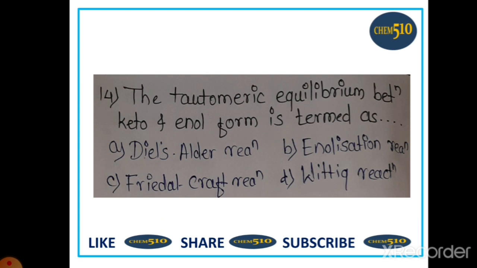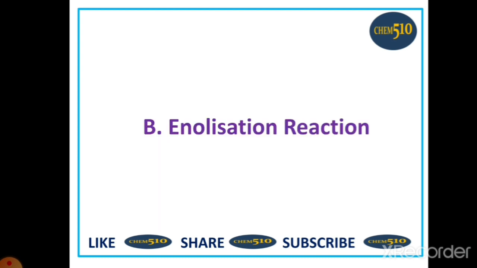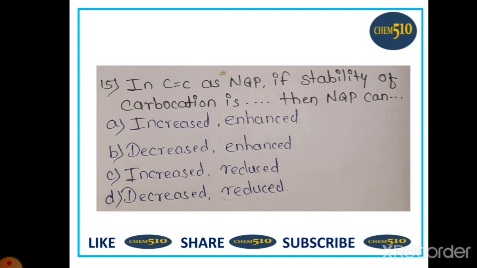14. The tautomerism equilibrium between keto and enol form is termed as A. Diels-Alder reaction, B. Enolization reaction, C. Friedel-Crafts reaction, and D. Wittig reaction. Before, we discussed that the tautomerism equilibrium between keto and enol form is termed as enolization reaction. So B is correct.